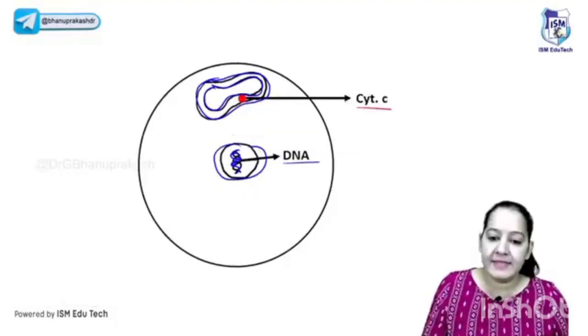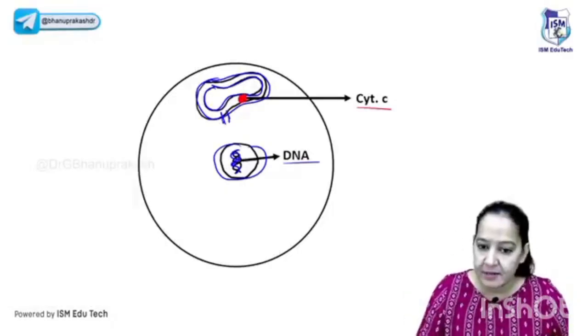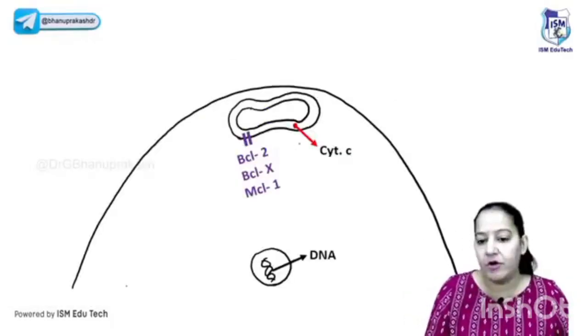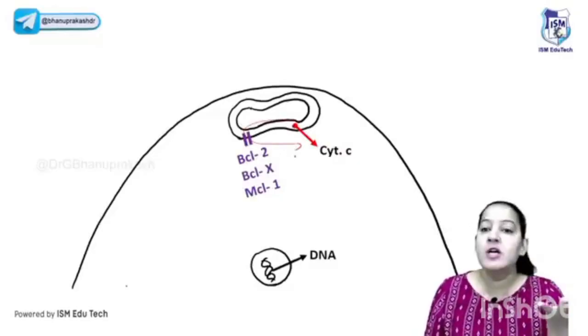Now, you should ask me, ma'am, you are saying cytochrome C is present between the two membranes of the mitochondria, but mitochondria have a door, the transit. This is the door. You should ask me, ma'am, why is cytochrome C not leaking out of this transit? Transit means the darwaza, like a door. So why is it not coming out?